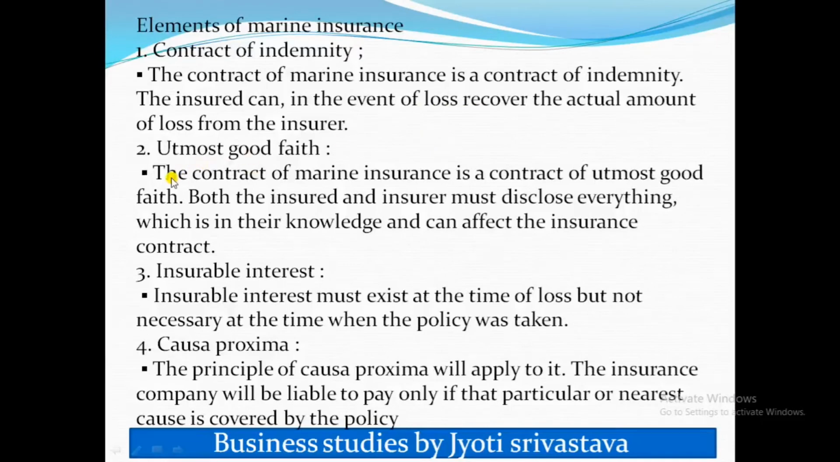Then utmost good faith means both the parties should disclose each and every fact about that particular insurance. The person from the insurance company is supposed to disclose everything about the insurance company, and the person who is taking the insurance should also disclose each and every thing whatever the person knows. So the contract of marine insurance is a contract of utmost good faith. Both the insured and the insurer must disclose everything which is in their knowledge and can affect the insurance contract.